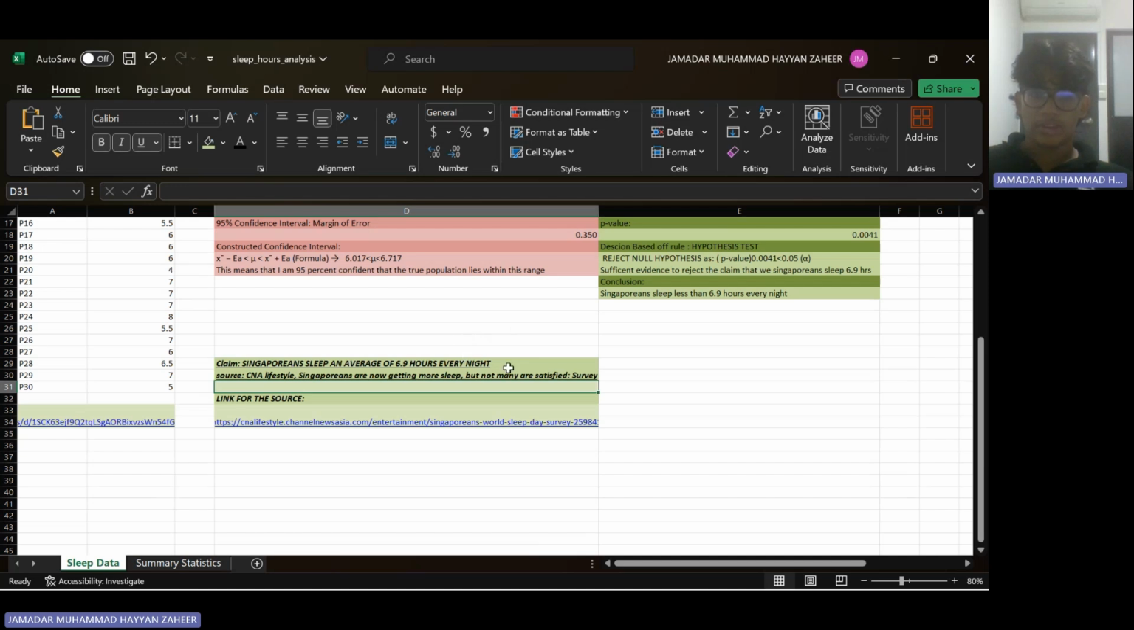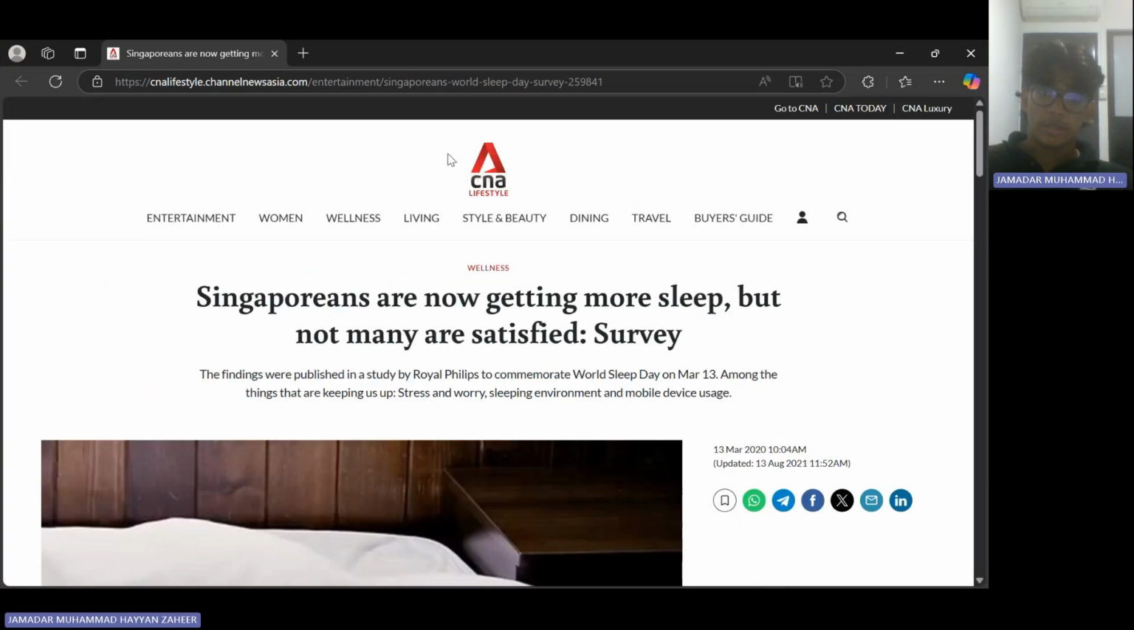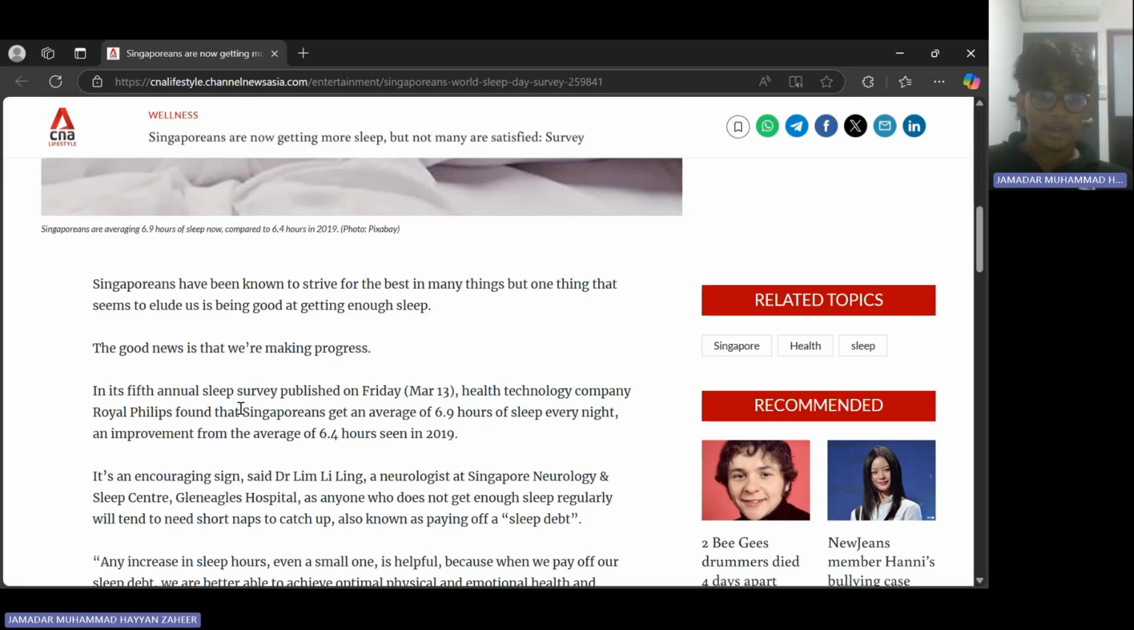I'll be showing you my EM2 assignment presentation. So without further ado, this is my claim that Singaporeans sleep an average of 6.9 hours every night. The source for my claim comes from CNA Lifestyle: "Singaporeans are now getting more sleep, but not many are satisfied." This is the actual article from CNA Lifestyle, and this is the exact claim that Singaporeans get an average of 6.9 hours of sleep every night.